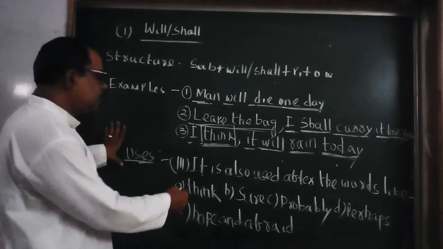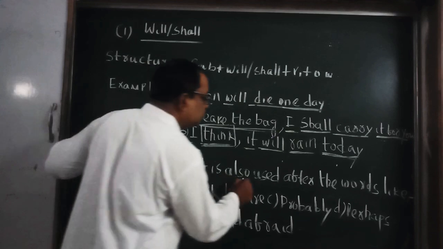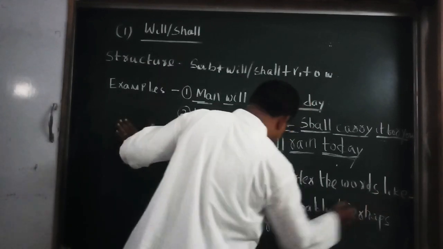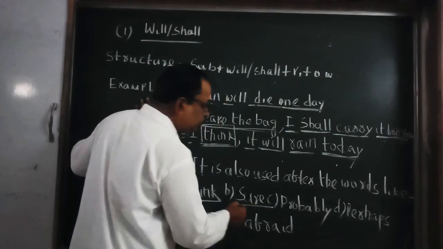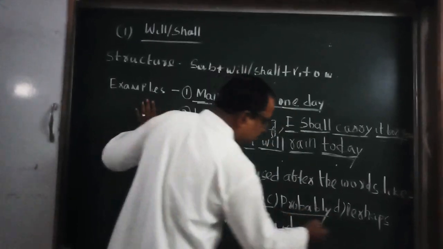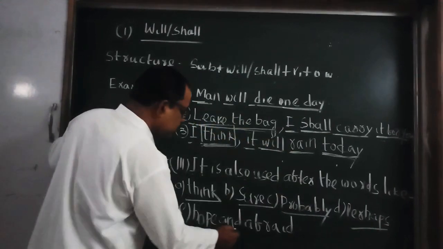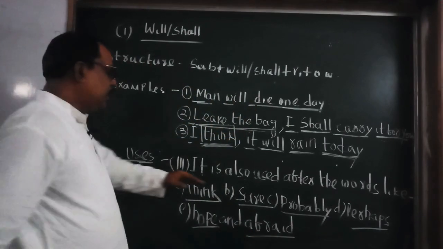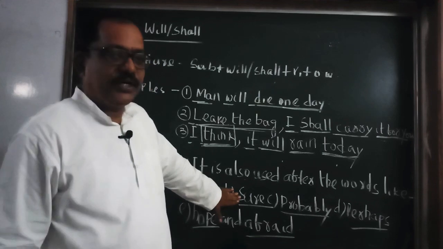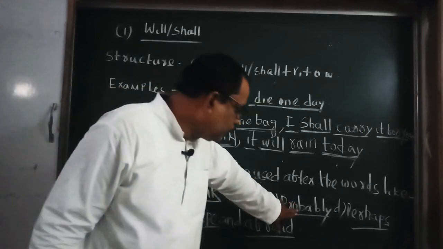What are the 6 words? I have written here. It is also used after the words like think, sure, probably, perhaps, hope, and afraid. I am sure my father will come today.